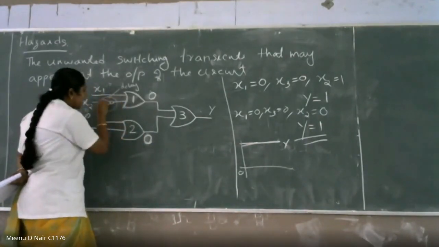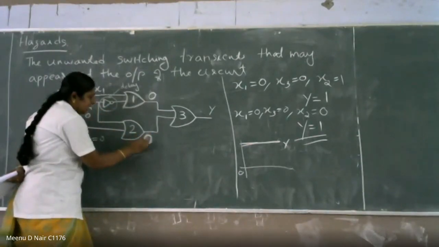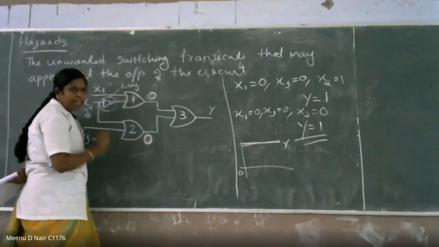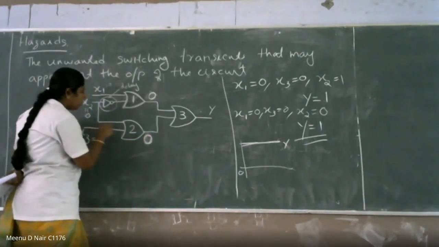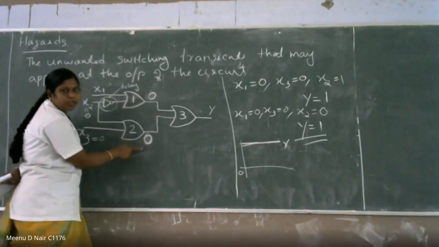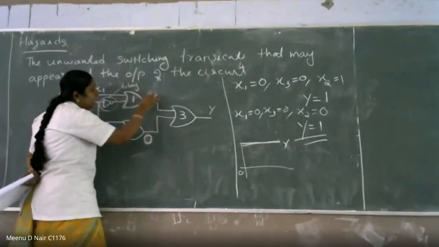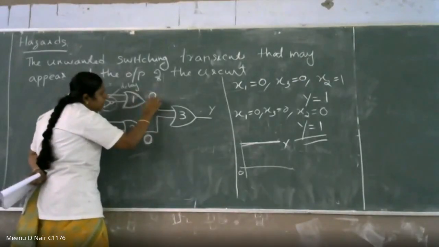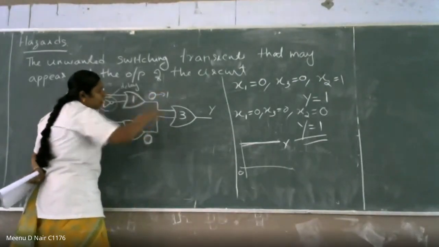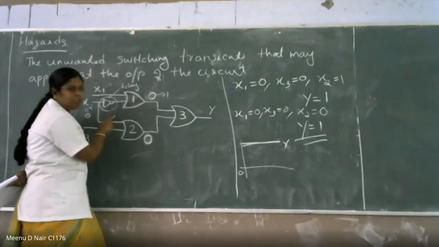So if the delay is there, when you give x2 is equal to 0, gate number 2 will produce the output immediately. But for a short duration, only after some time does this 0 come to 1, because there is a delay in the inverter circuit.